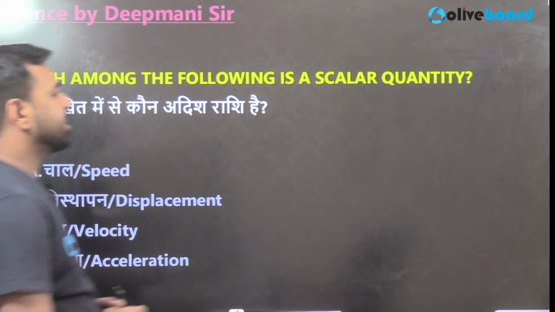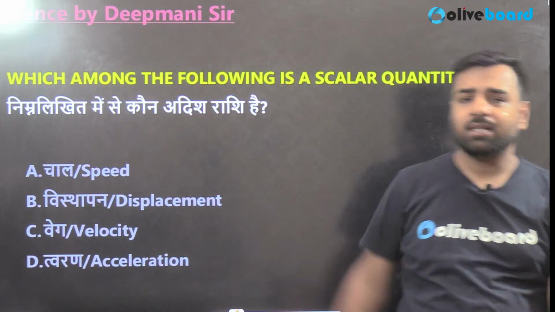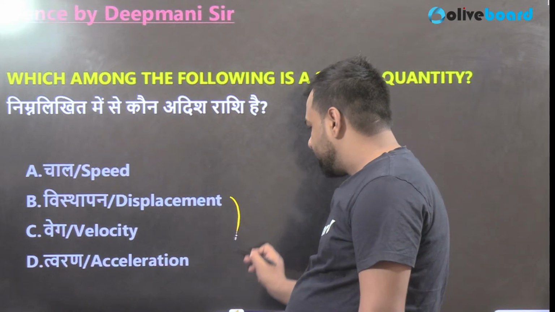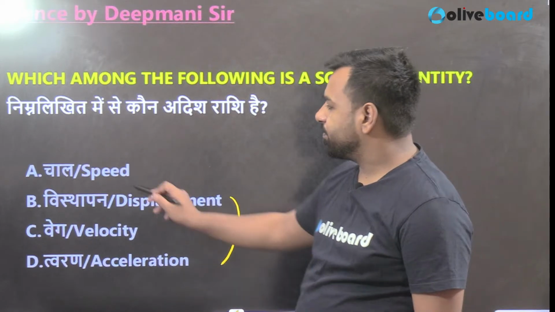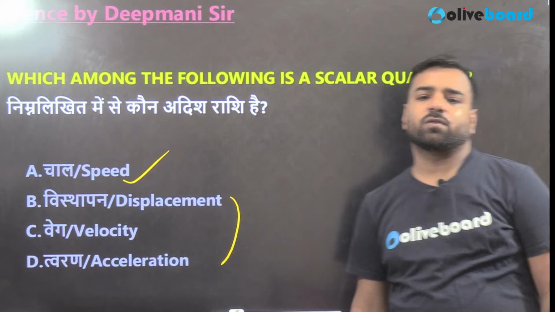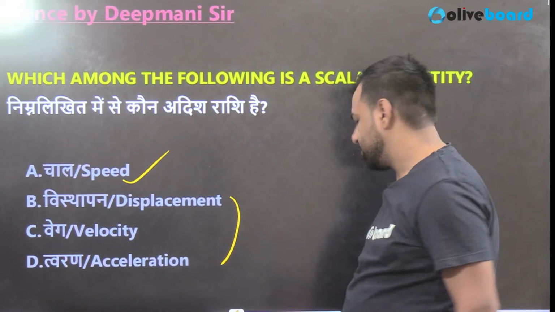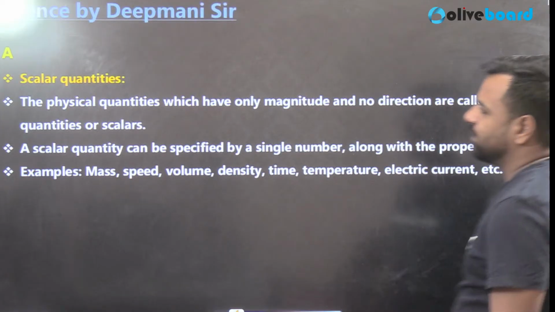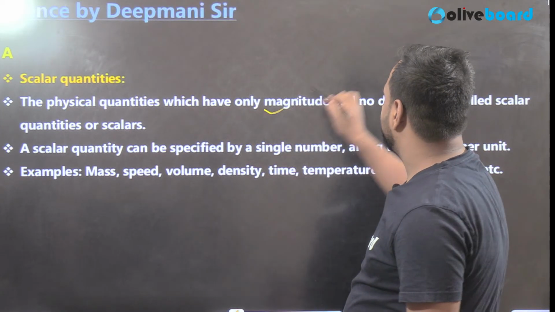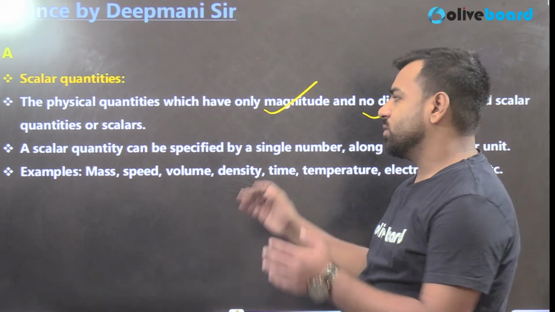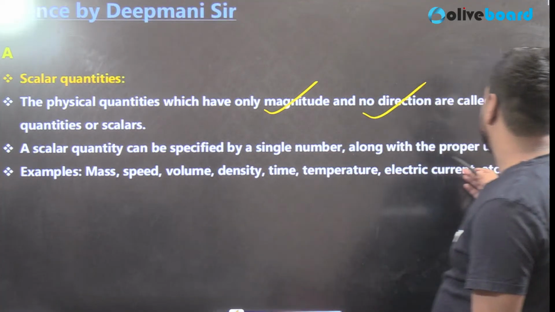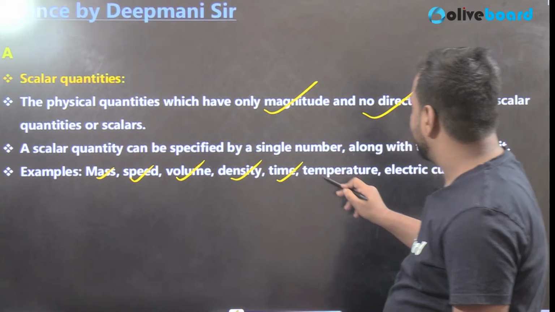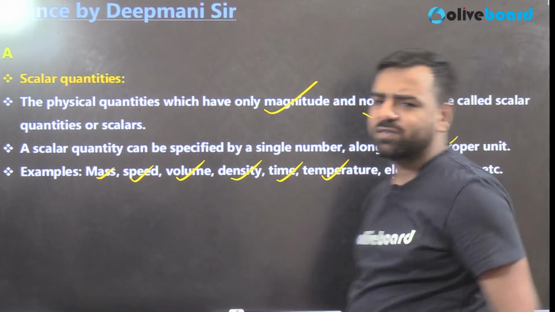Which among the following is a scalar quantity? Tell me. Speed, displacement, velocity or acceleration. Obviously all these three are vector quantities. Speed will be your scalar quantity. So what is the answer? A, that is speed, is the correct answer. I've already explained everything about it, so no need to go with the explanation here. Physical quantities which have only magnitude and no direction are scalar quantities. Scalar quantities can be specified by a single number along with the proper unit. So mass, speed, volume, density, time, temperature, electric current, they all are examples of scalar quantities.